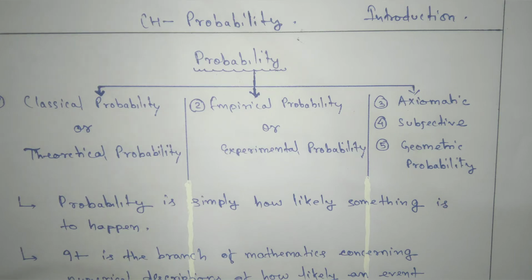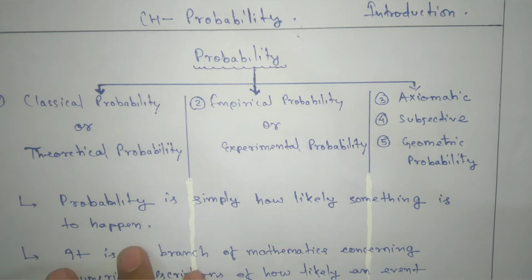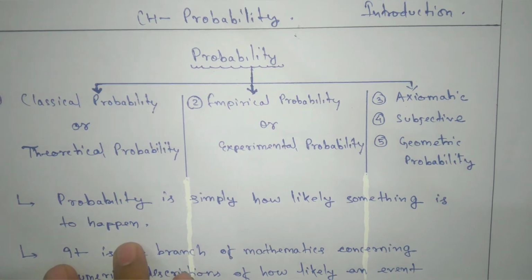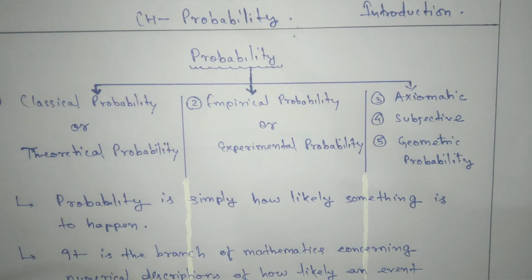So let's start the chapter, that is probability. Here there are 5 definitions: classical probability, empirical probability, axiomatic probability, subjective probability, geometric probability. Now we are in class 10, so we're going to see classical probability, that means theoretical probability.